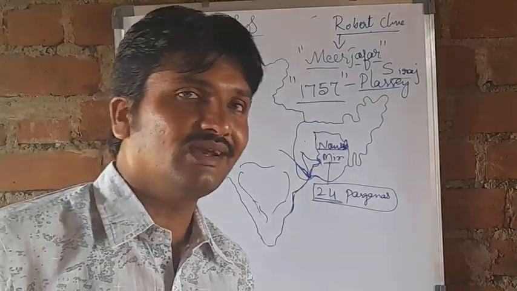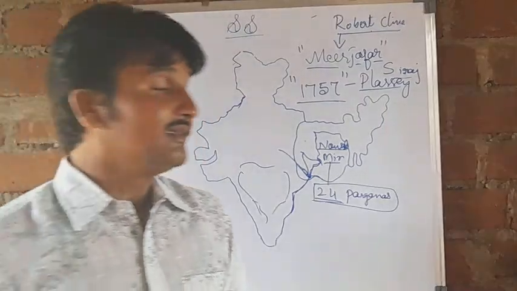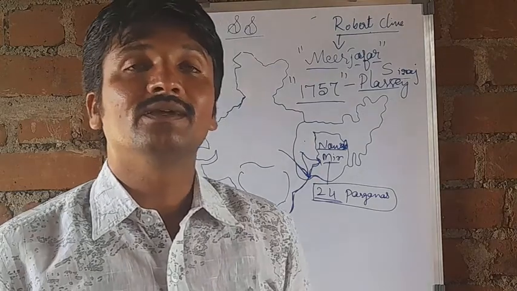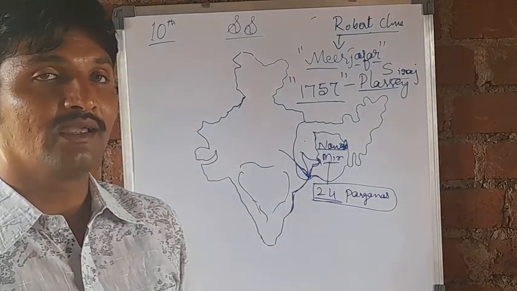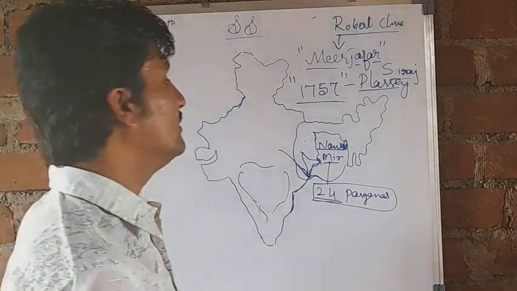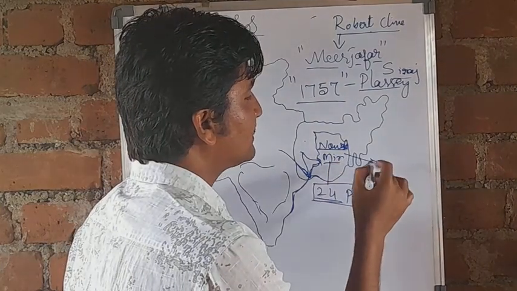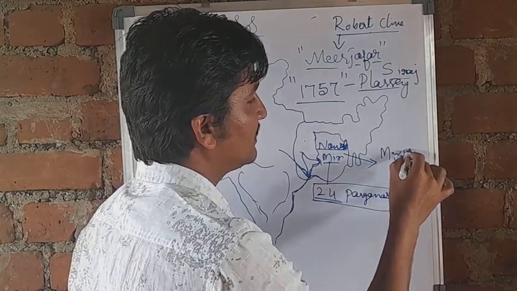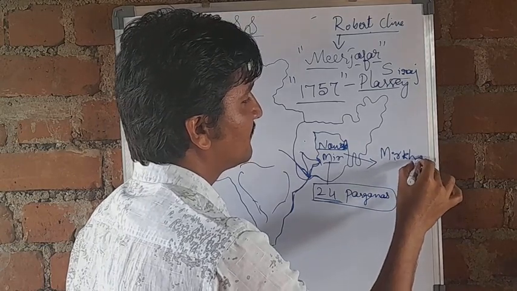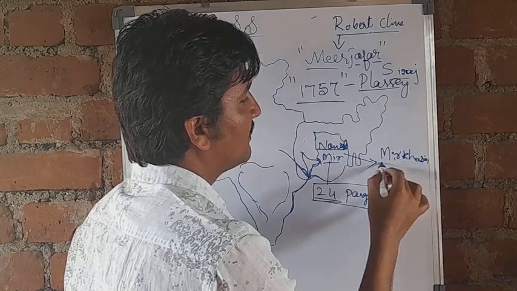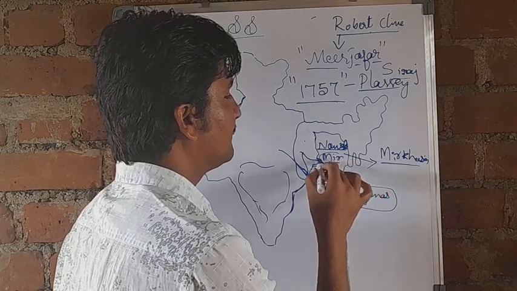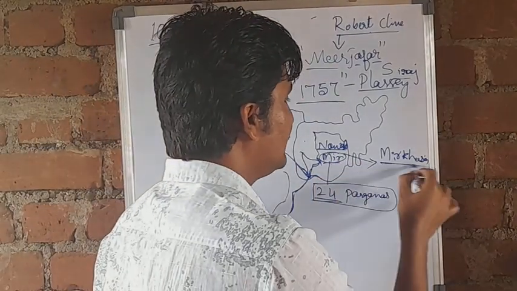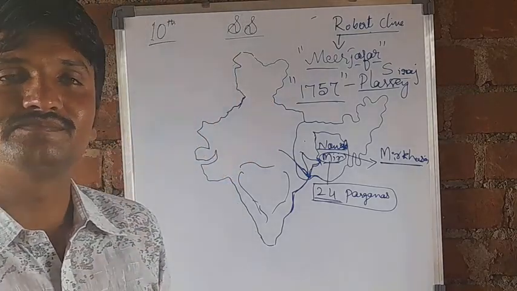So what happened in later days? When Mir Jafar wanted to become independent from the British, the British removed Mir Jafar. They installed Mir Qasim in the place of Mir Jafar.